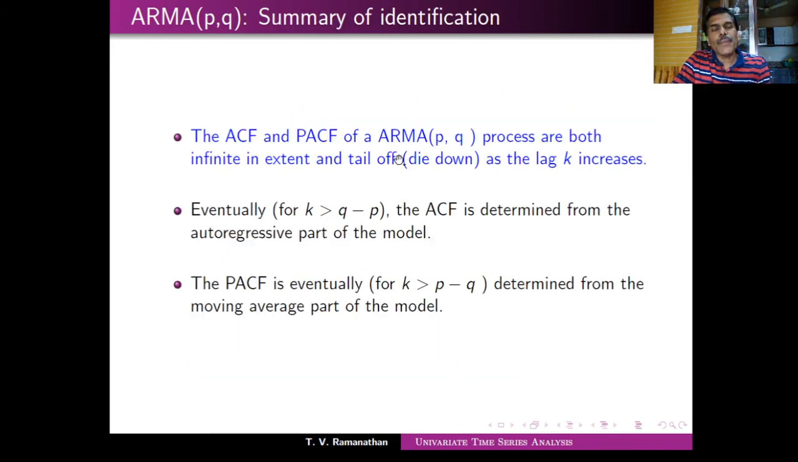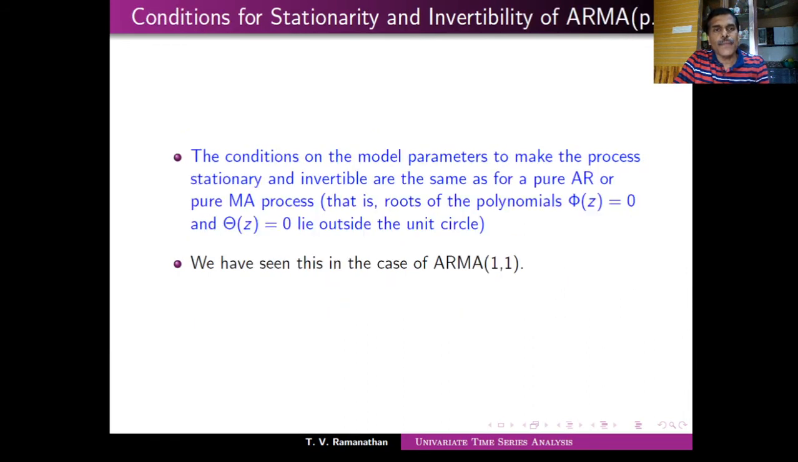So what is the summary of what we have mentioned? The ACF and PACF of an ARMA(p,q) process are both of infinite extent and tail off as lag k increases. But eventually the ACF is determined from the autoregressive part of the model, for k greater than q minus p, and the PACF is eventually determined from the moving average part of the model. So you can't really determine exact values. That's what happens in the case of ARMA(p,q).